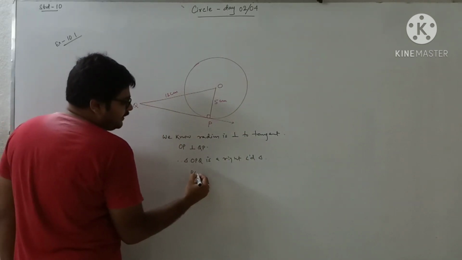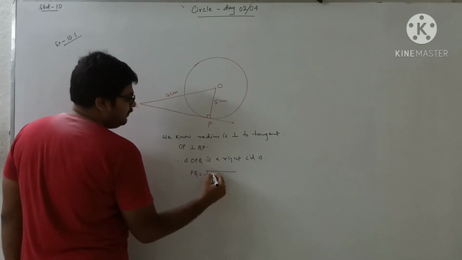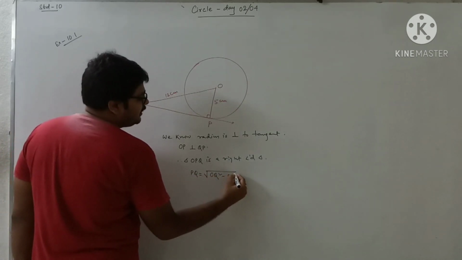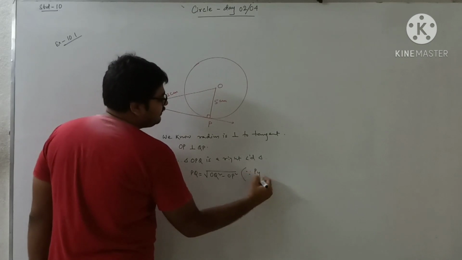So PQ equal to what we can write? Root over of OQ square minus OP square. What theorem we have used? Pythagoras theorem.